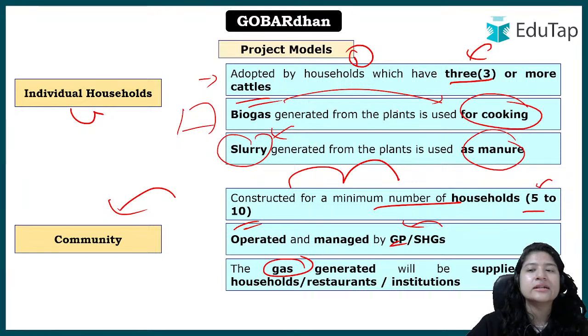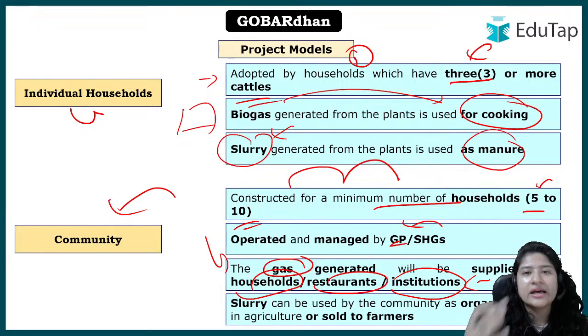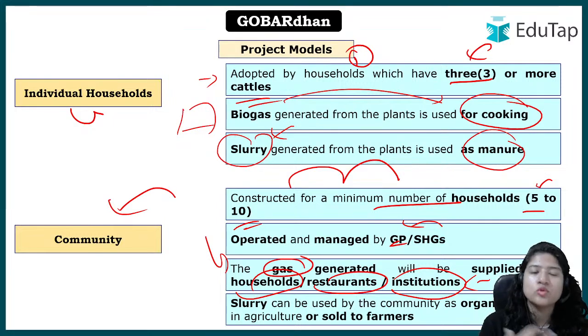So in the first case, the target was cooking at the individual level, but now the gas that is generated can be supplied to households, they can use it in a household, or they can even send it to a nearby restaurant, where biogas can be used for cooking, or to nearby institutions as well. And the slurry, because now in this case more slurry will be produced. So if the families that are part of this community project model want to sell it further to the agriculture field, they now have that choice.